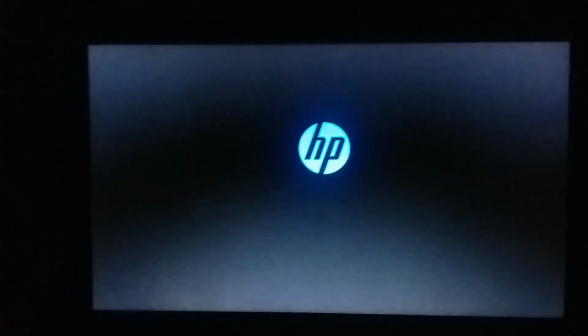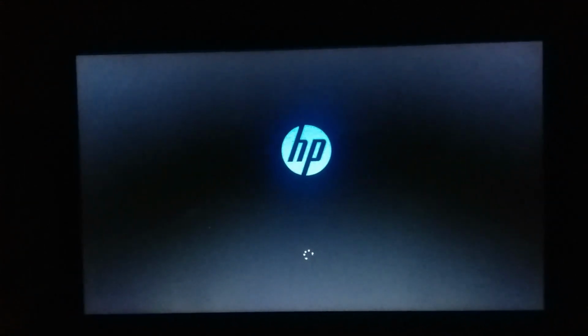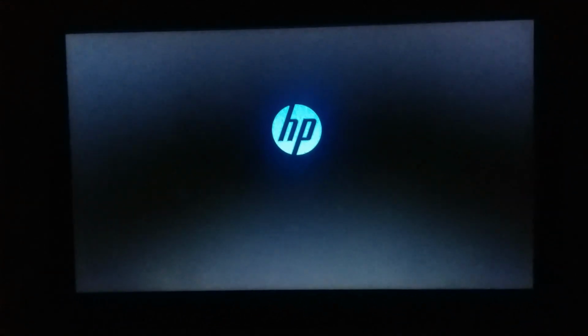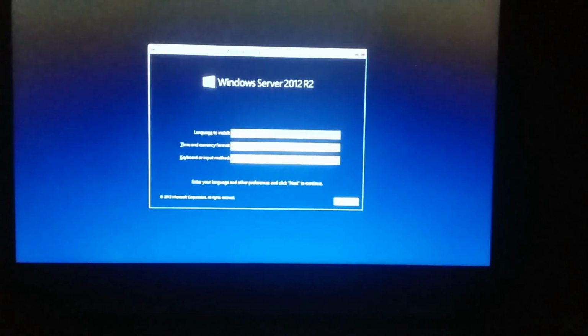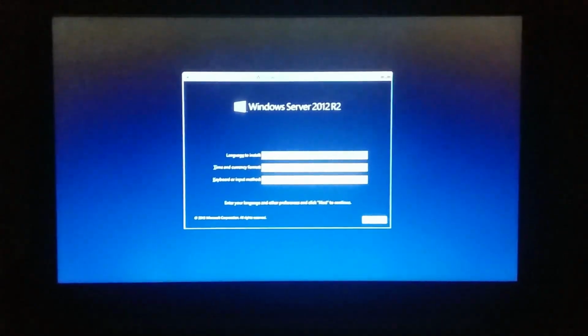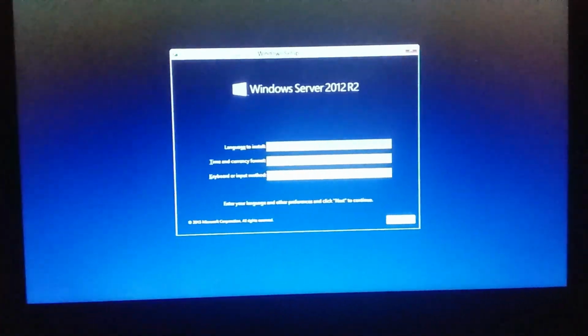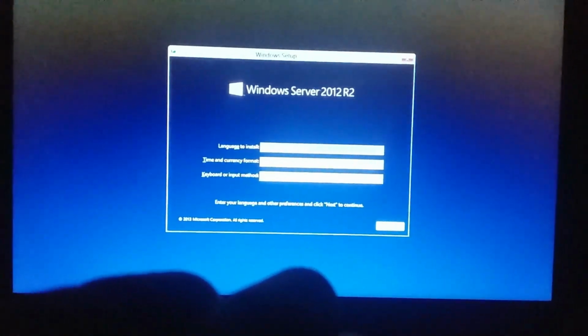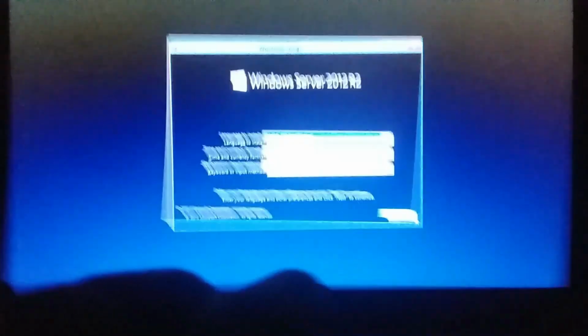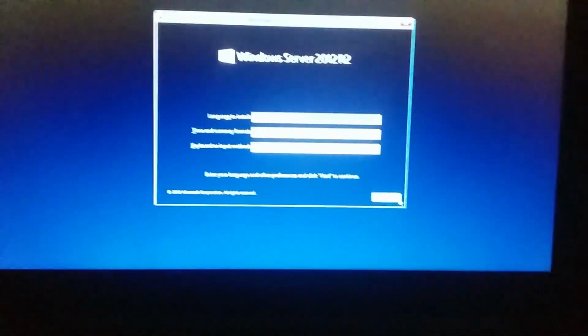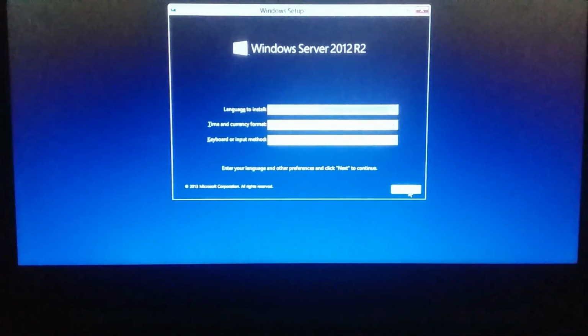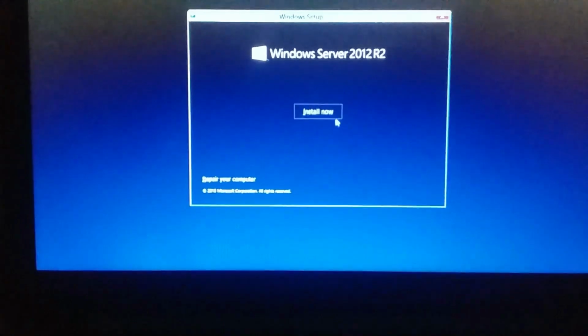Restart your system, and after restarting your system you can see Windows Server 2012 R2 has appeared. Install now.